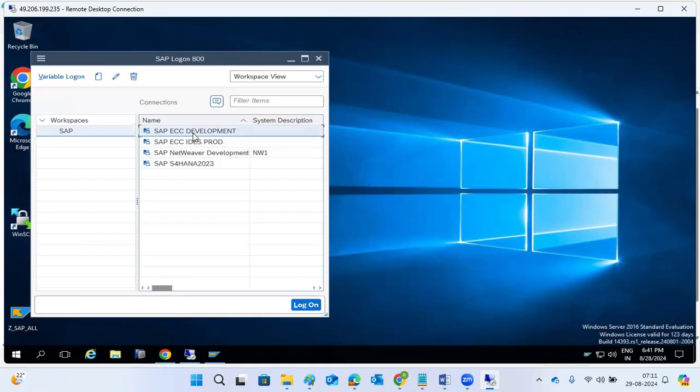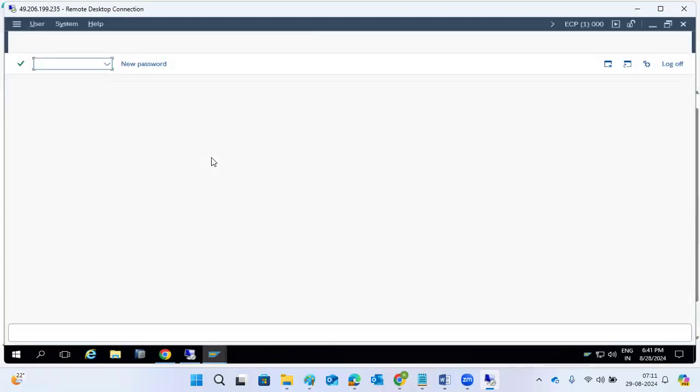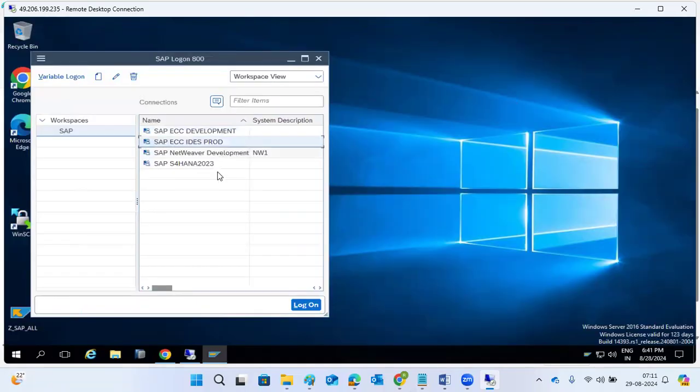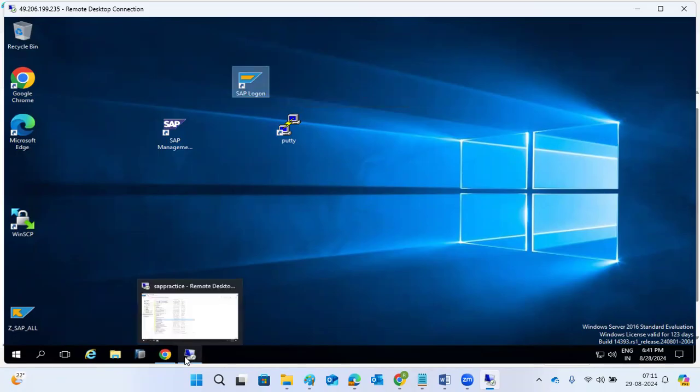They will log into the SAP systems and do the work. Our next work is the login to the SAP system. This is how the SAP screen looks, right? So you have to log into the SAP system. From here onwards, it's a little bit important. Here onwards, our actual administration topic starts. Log into the SAP Logon Pad, log into the SAP systems. But here we are discussing the installation as well.